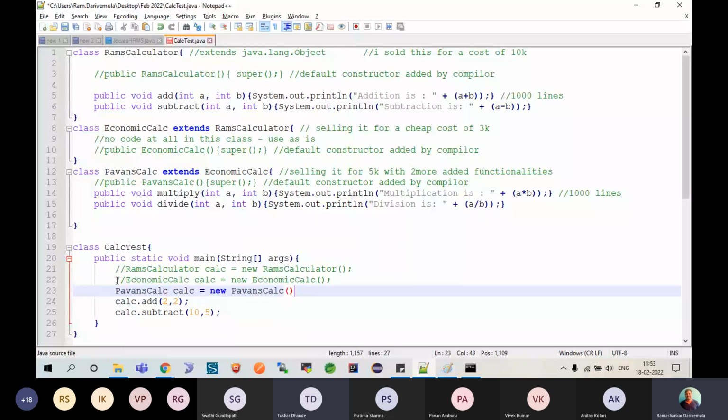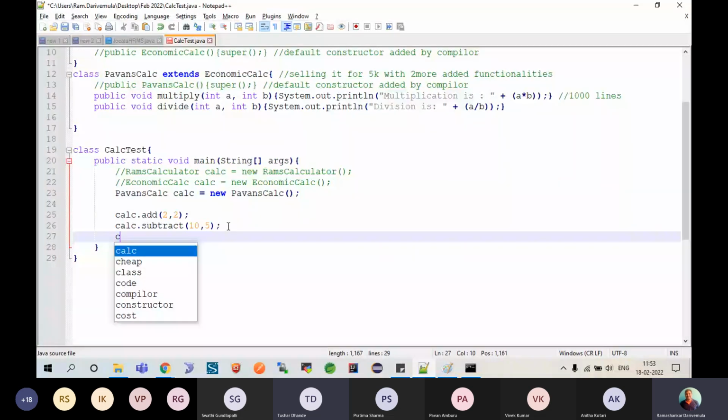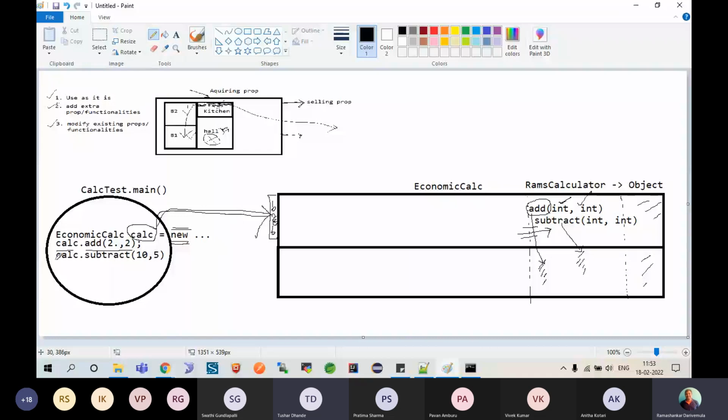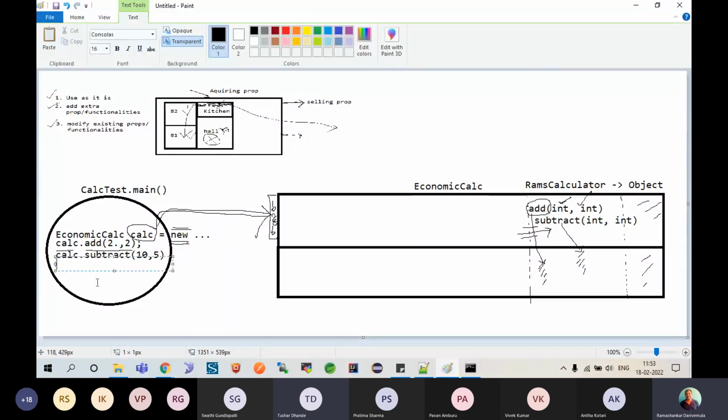Let's say calc dot multiply of 3 comma 3, and then calc dot divide 10 comma 5. Okay, control S, and what have I done? I have started using multiply as well as division.